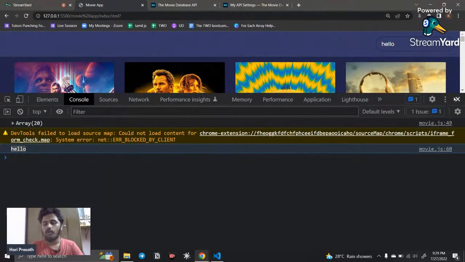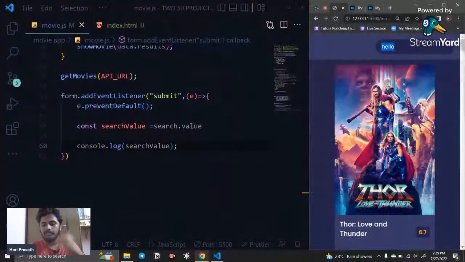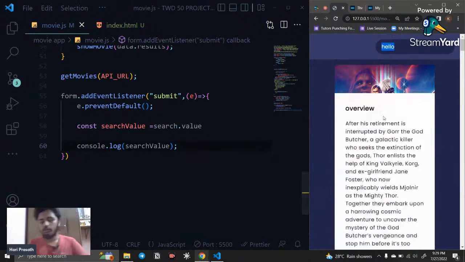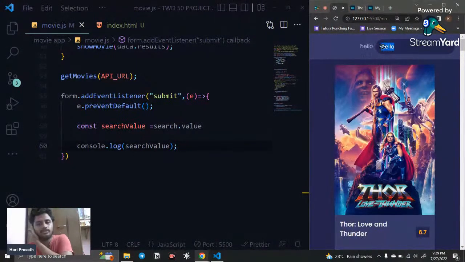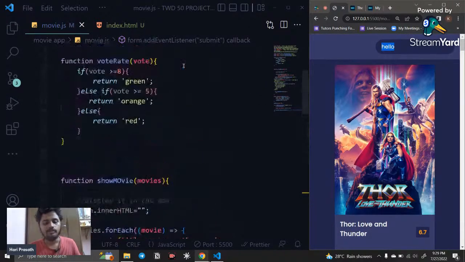Now I need to add this variable, and you can notice that this is still here. I don't want that; after submitting the form, it needs to disappear. For that I need to do something. Before that, what I'm searching should be added with the search API link. That is what I want to add.